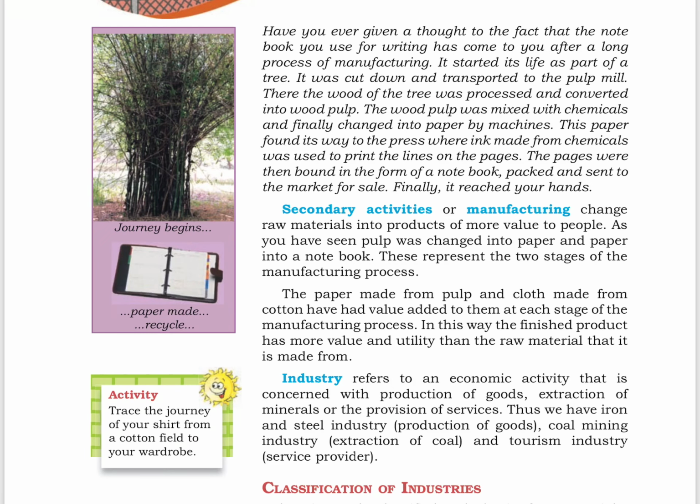Generally, we will be having primary activities like picking up of raw materials. Then we have secondary activities or manufacturing, which change the raw materials into products of more value to the people. For example, pulp was changed into paper and paper into a notebook. These represent the two stages of the manufacturing process.